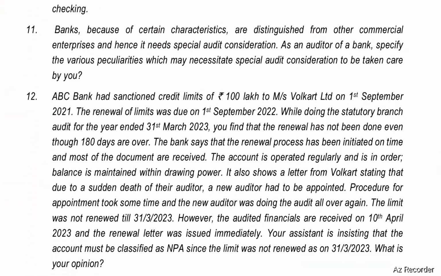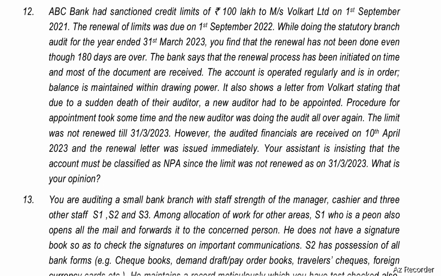ABC Bank has sanctioned a credit limit of 100 lakhs to Walcott Limited on September 1st, 2021. The renewal of the limits was due on 1st September 2022. While doing the statutory branch audit for the year ended 31st March 2023, you find that the renewal has not been done even though 180 days are over. The bank says that the renewal process has been initiated on time and most of the documents are received. The account is operated regularly and is in order.